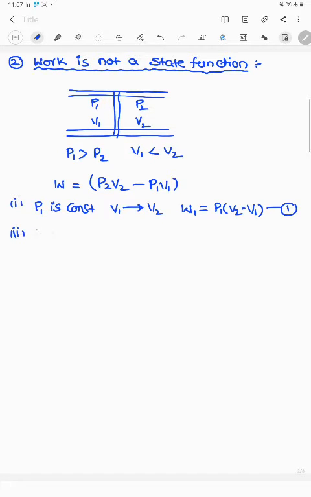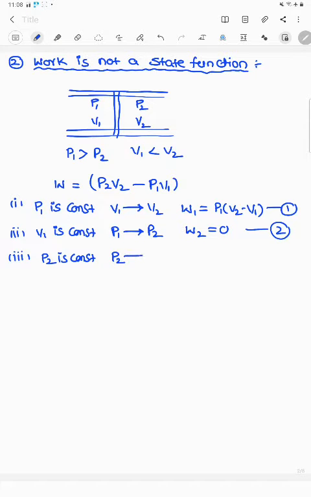Second step: keep V1 constant and change the pressure from P1 to P2. The work done in this process, W2, equals 0 because volume remains constant, so there is no expansion or compression of the gas. Third step: keep P2 constant. The gaseous molecules are compressed from P2 to P1, V2 to V1.